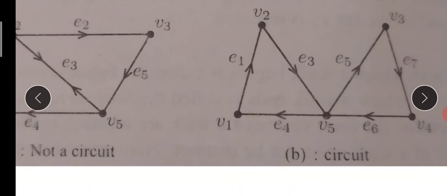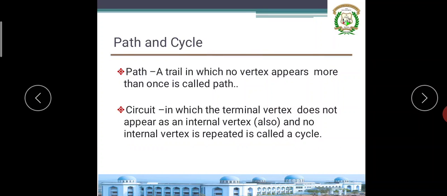If you observe this, I am starting a journey from V1, V1 to V2, V2 to V4, V4 to V5, V5 to V3, V3 to V7, V7 to V5, V5 to V1. No edge is counted twice. Starting from V1 and ending at the same vertex, this is nothing but what I call a closed walk. A closed walk with no edge repeated is called a circuit. Then path.